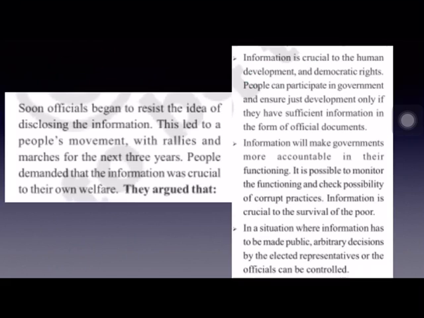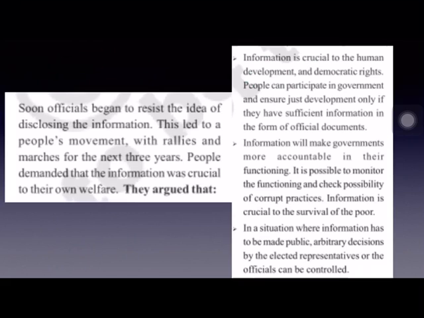And they also argued that such information about government functioning is crucial for the development of human beings and also to protect the democratic rights of the people. In a democracy, people can participate in governance and make sure that the benefits of the developmental programs reach the needy people. This is possible only when they have information about the functioning of the government in the form of official documents. If they are given information in the form of official documents, then only they can fight for this and participate in the governance.